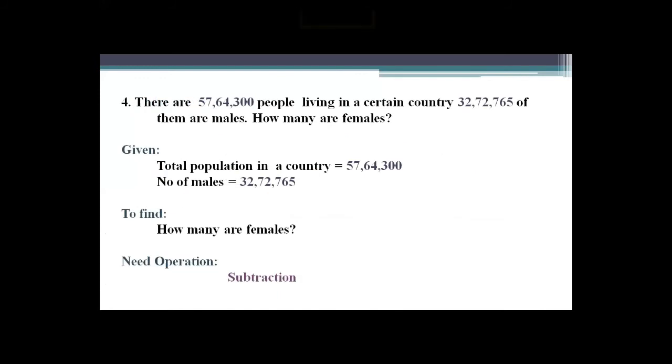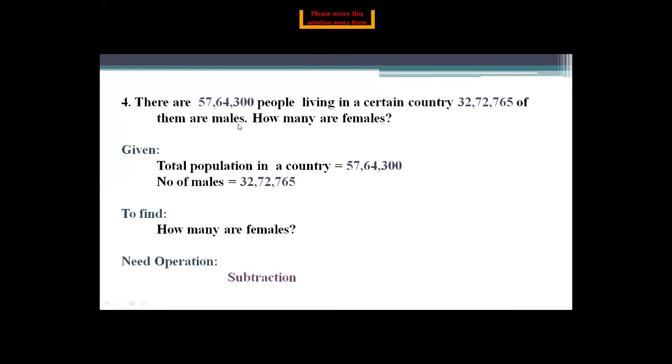Now I'm moving next. This is number 4 from your book. Also look into your books. Number 4: there are 57,64,300 people living in a certain country. 32,72,765 of them are males. They are asking how many are females. Total population is this. This is the number of males. They are asking how many females are there in this country.